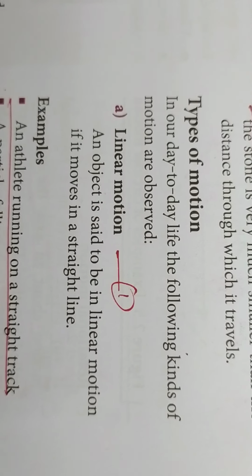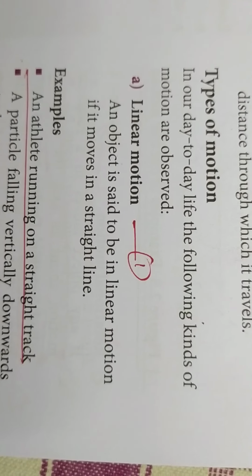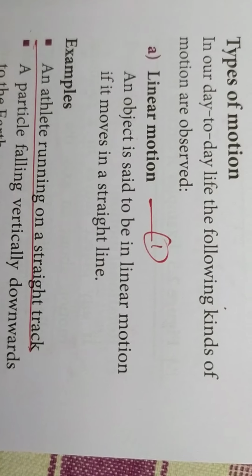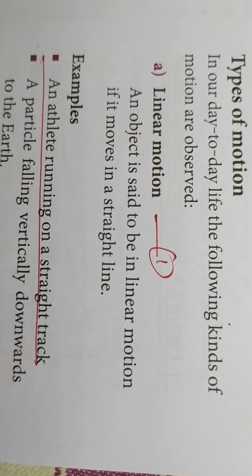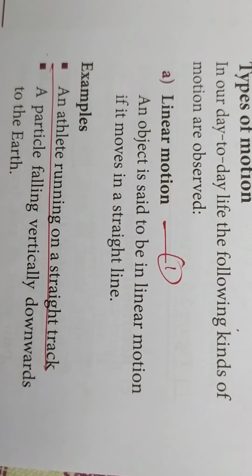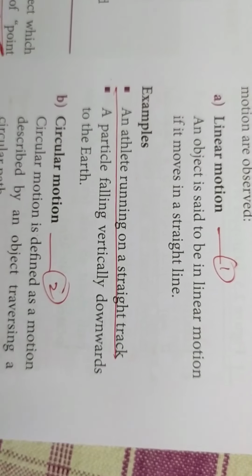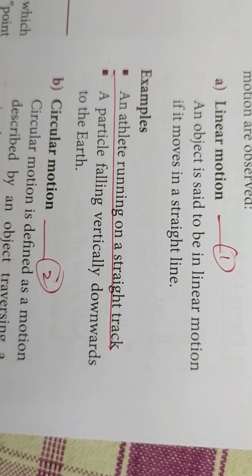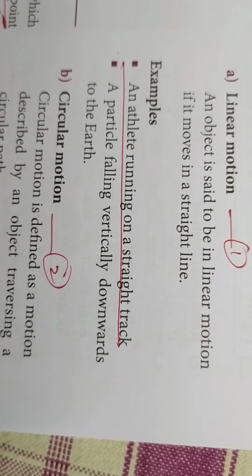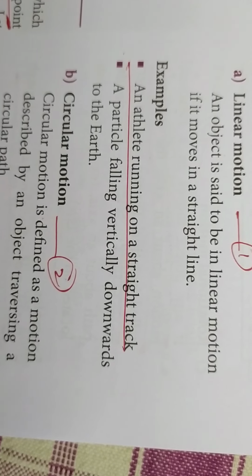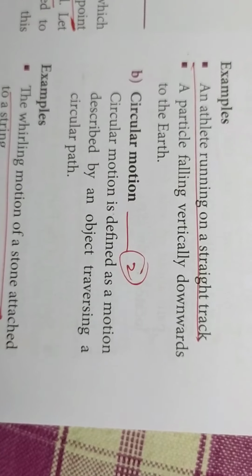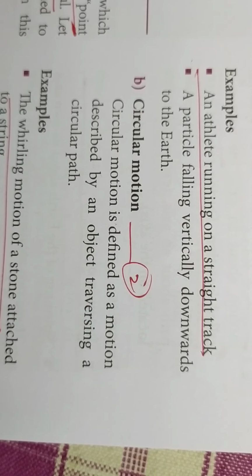Next, types of motion. There are 3 motions in our day-to-day life. The first one is linear motion. Linear motion means it moves in a straight line. When you see the example, you can understand: an athlete running on a straight track and a particle falling vertically downwards to the earth. Circular motion means which is describing a circular path.